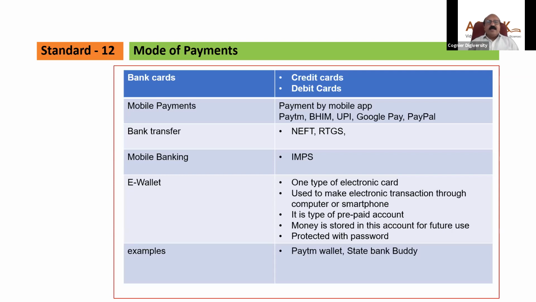Previously, you had to keep some money in Paytm or, say, Google Pay. So this is a third entity. What you had to do was make some money available and transfer it into Paytm so that in future you can use that money for purchases.